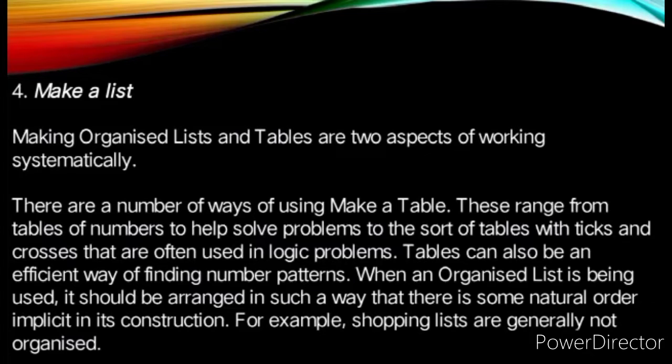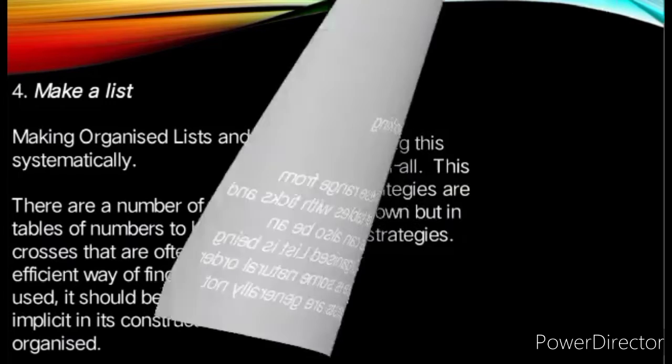Tables can also be an efficient way of finding number patterns. When an organized list is being used, it should be arranged in such a way that there is some natural order implicit in its construction. For example, shopping lists are generally not organized.